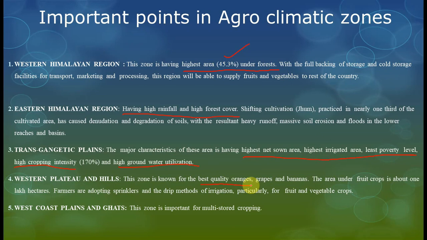Dash region is having the best quality oranges. These are the questions, friends, that came from this. Grapes and bananas. The area under fruit crop is 1 lakh hectares. Farmers are adopting sprinkler and the drip method of irrigation, particularly for fruit and vegetable crops.